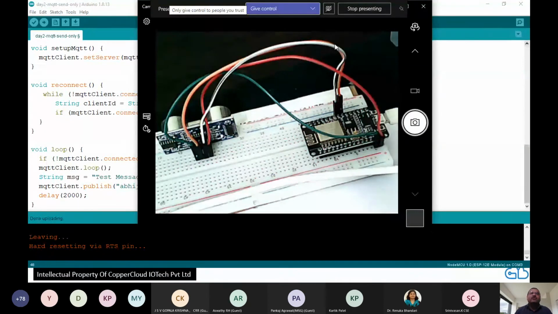So for now, what I'm going to show you is exactly the same setup as yesterday. Yesterday we were using this sensor and showing readings on the screen, right? Today we have changed the program, and just like right now we are sending a test message onto a topic, here we are going to send the reading onto the topic. The topic we have chosen, I will show you the code first this time.